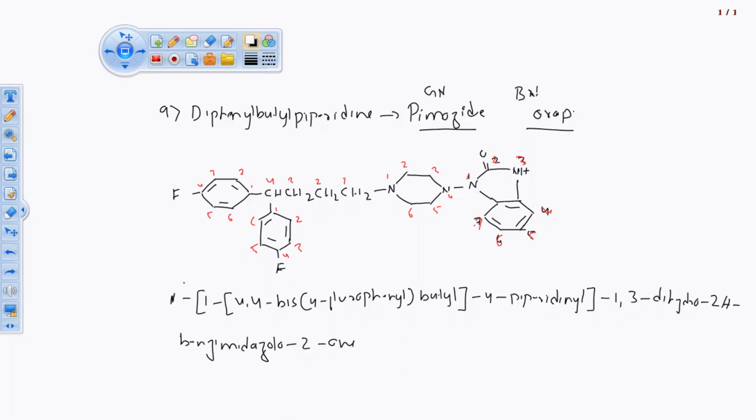Okay, instead of 1 you are writing 3. That means you have not started the numbering from here, you have started the numbering from here. You have started from this onward, because of that it got 3. If you have started from this onward then you are going to get 1 as what I have written. Same name, in place of everything you will get 3 over here. So the rest remains the same, nothing else changes, only because of this 3 numbering. Okay, so this is about the chemical name and everything.